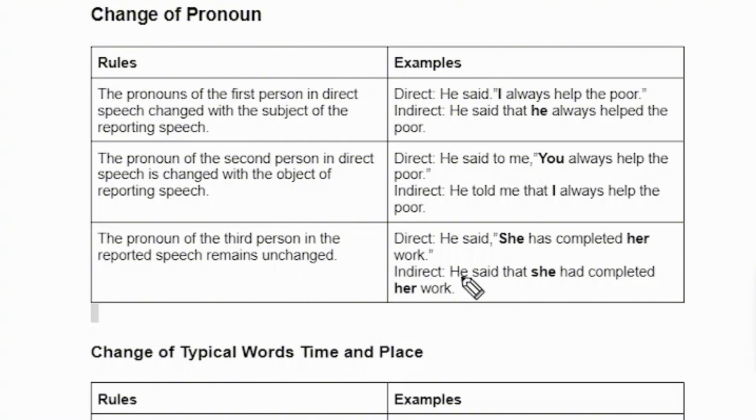Okay. He said that she had completed her work. So we changed the tense, and according to it we use "her" as well. Okay, so that is the change of pronoun.